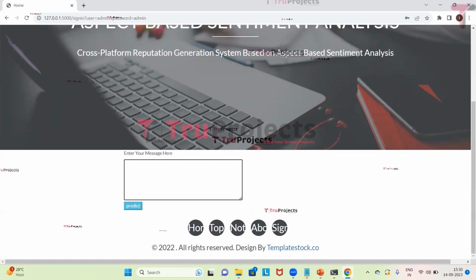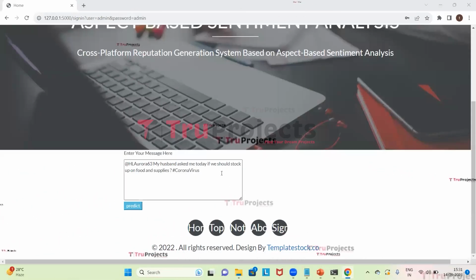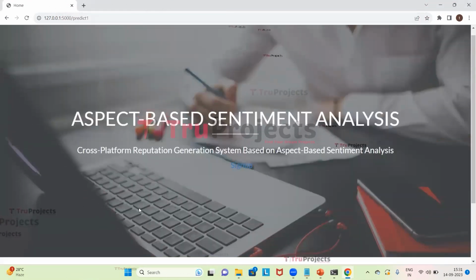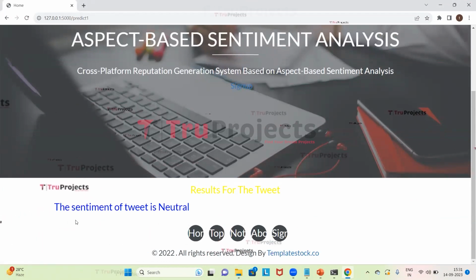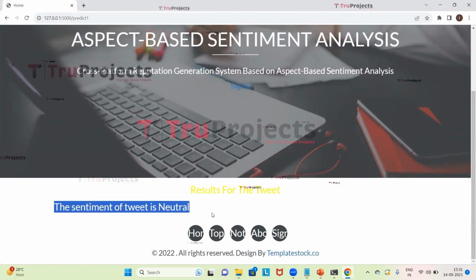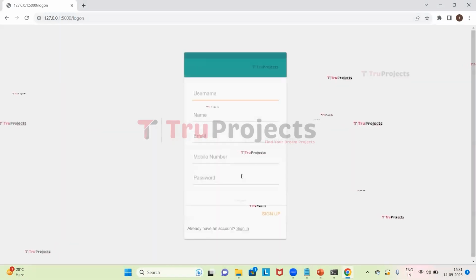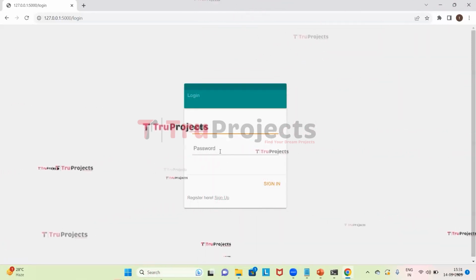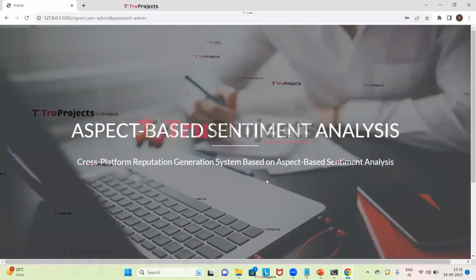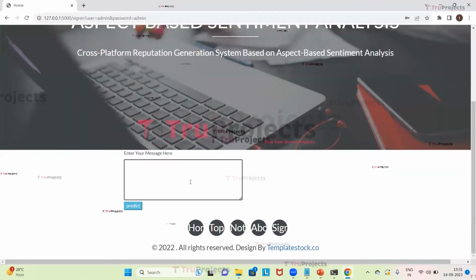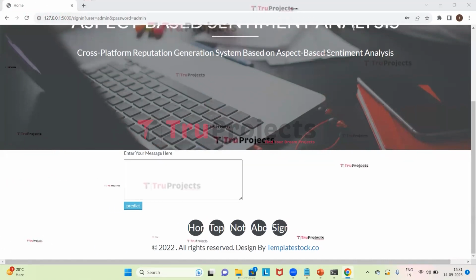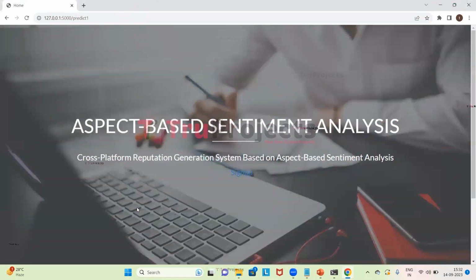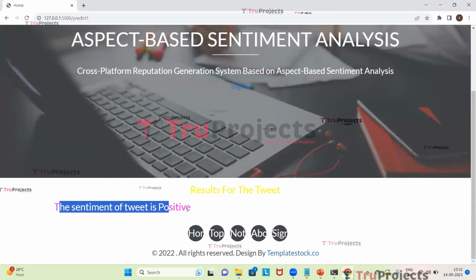Here we will enter the message. I gave the message in the input box. Now we will click on predict. So for this particular tweet, it is predicted that the sentiment of the tweet is neutral. Now we will give another tweet. I entered the message here. Now we will click on predict. So it is predicted that the sentiment of the tweet is positive.